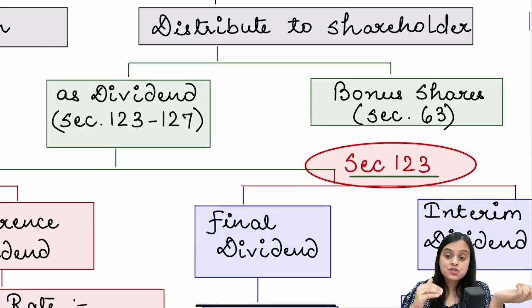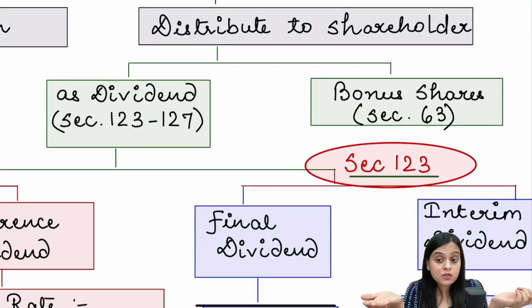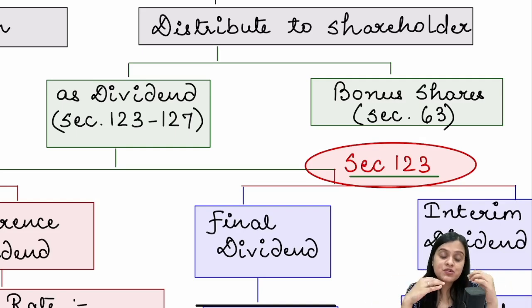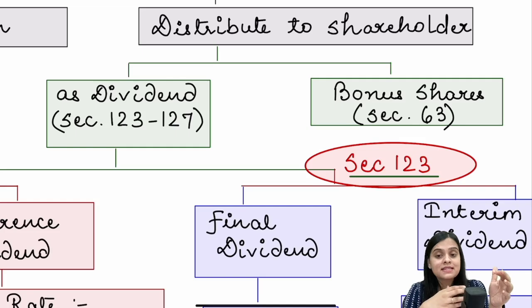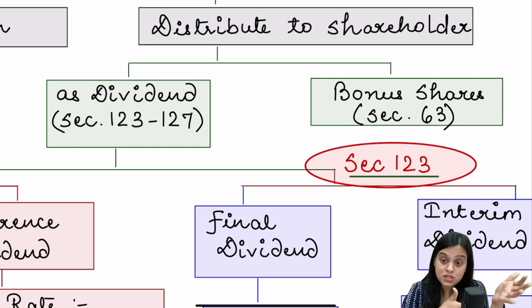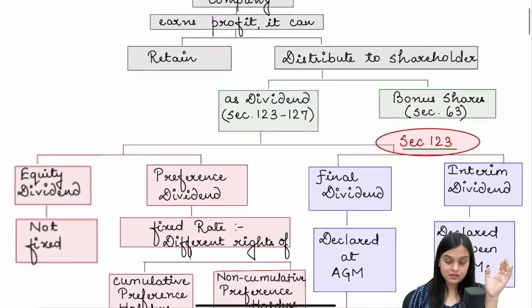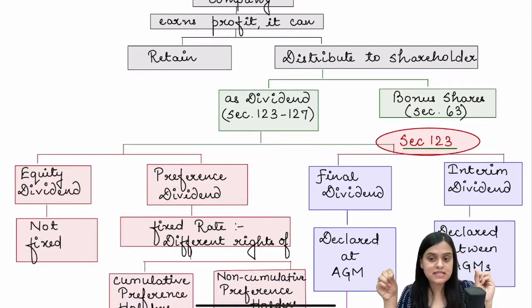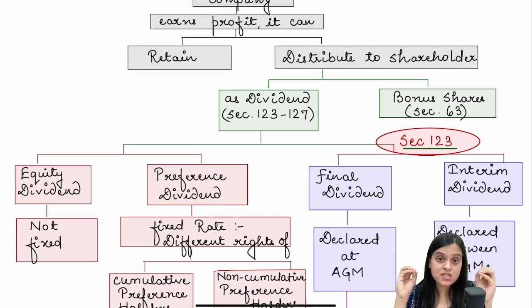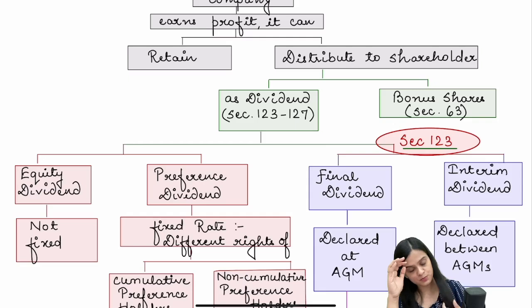When it decides to distribute part of profits to shareholders, this can be done in two ways: distributing it in cash or distributing it by capitalizing some shares in the form of bonus shares, which is a separate topic and is part of the chapter of share capital according to section number 63, which we are not discussing right now. We are discussing that part of cash profits which is distributed to the shareholders when the company earns profit.